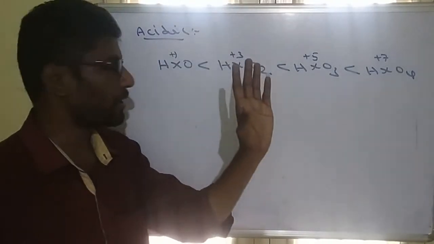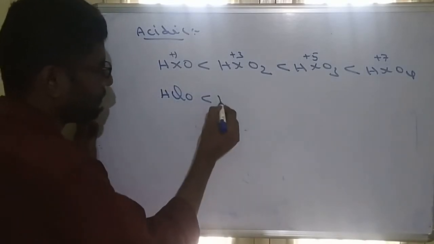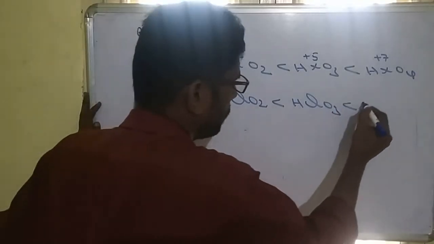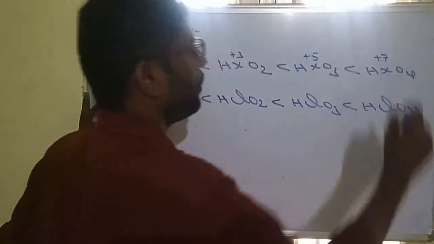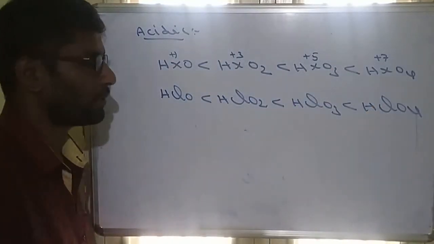Most important question, always given with chlorine: HClO, HClO2, HClO3, HClO4. This is the order of acidic strength among the oxo acids of chlorine.